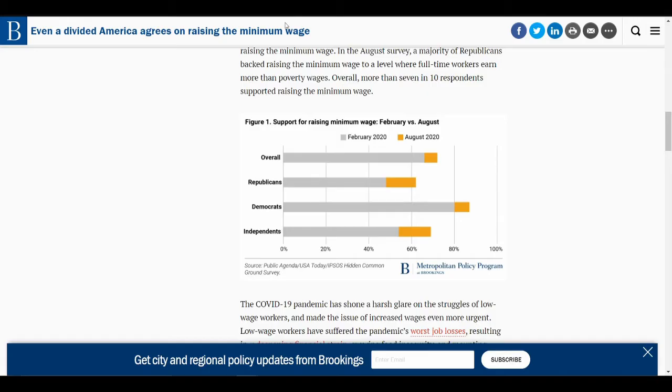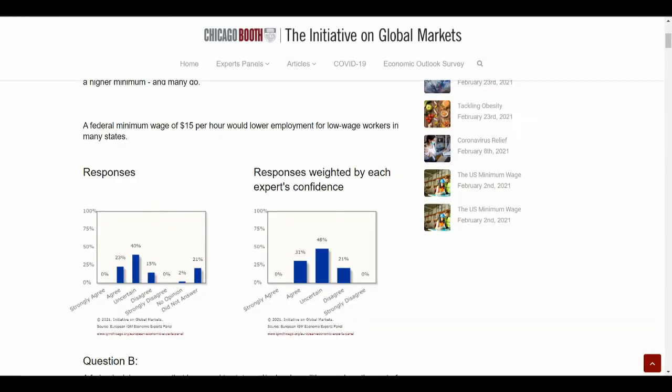There's also been a large shift in public opinion since the start of the pandemic. A pair of surveys saw stronger support from Democrats and independents, and now even a majority of Republicans support increasing the minimum wage. Of course, it's important to look at what economists are saying as well.